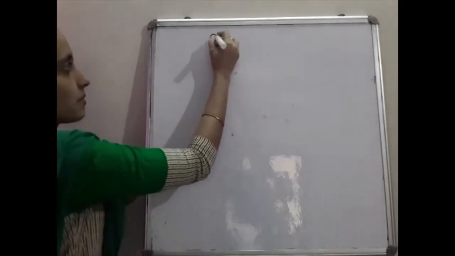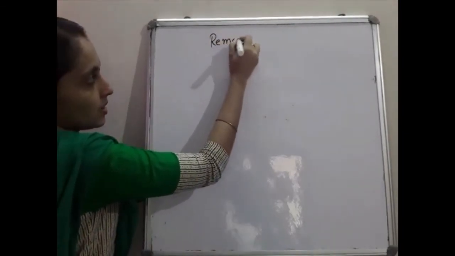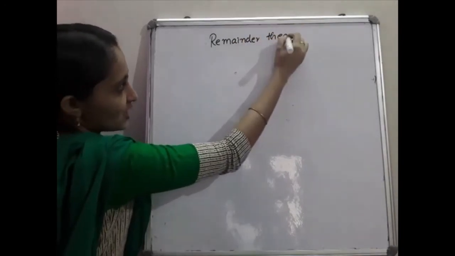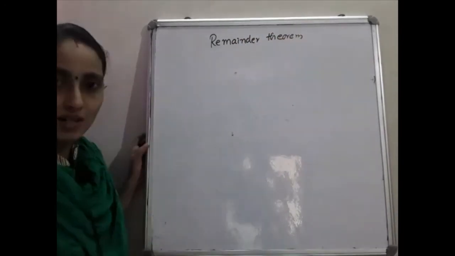Next one is the remainder theorem. Remainder theorem is very simple, but you are confused with the remainder theorem and factor theorem. That is the only problem.